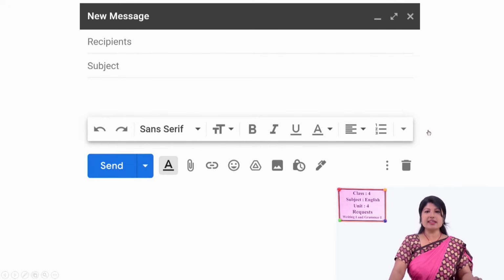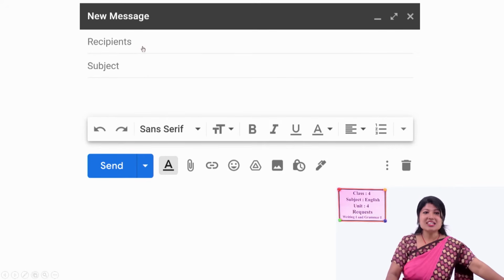Either click on the reply button and then the box will appear to write the email, or open a new message like this, and such a box will be there. Now what to write in this box?